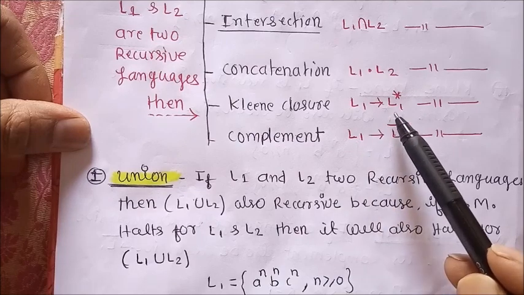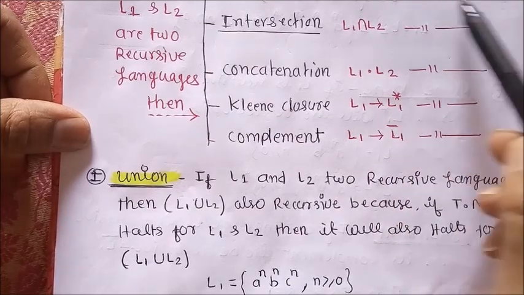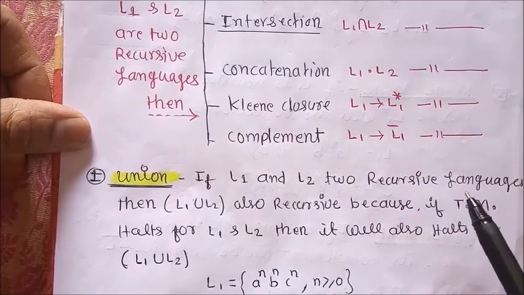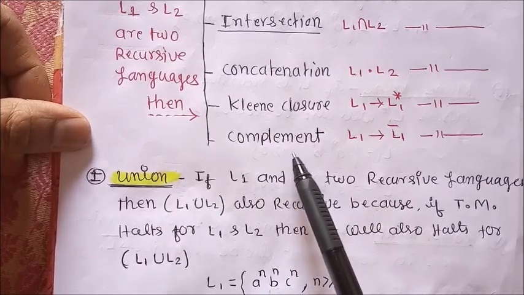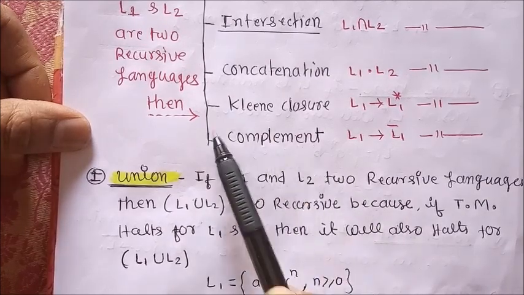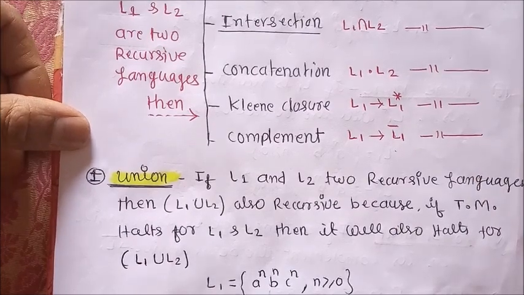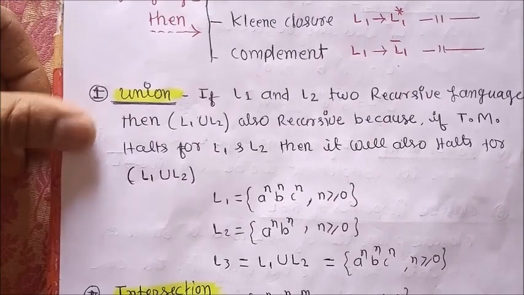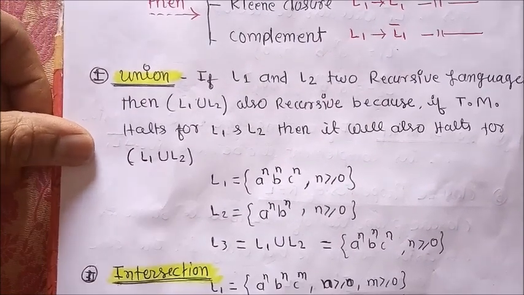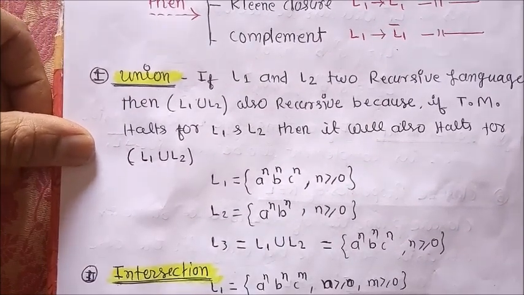And lastly, the complement of a recursive language is also a recursive language. So one by one we will fully understand the closure properties of recursive languages.